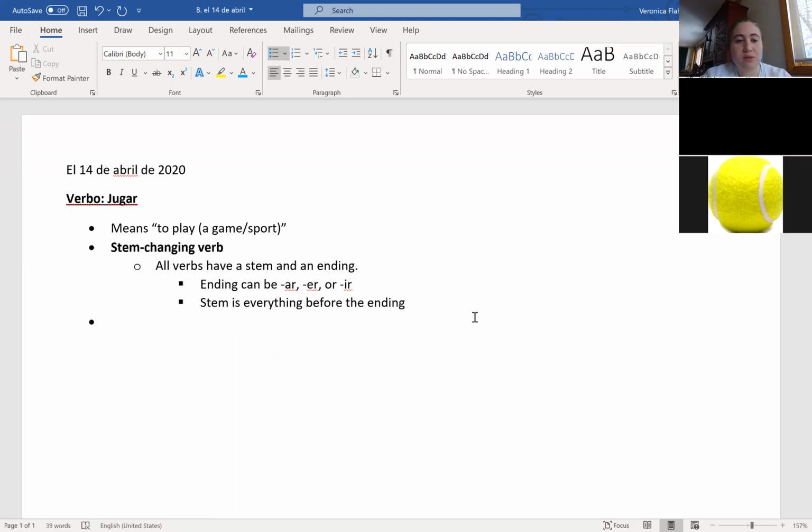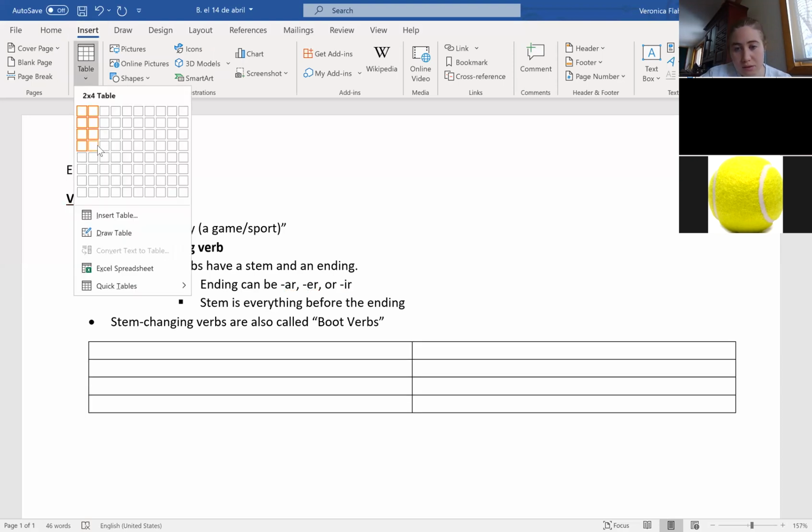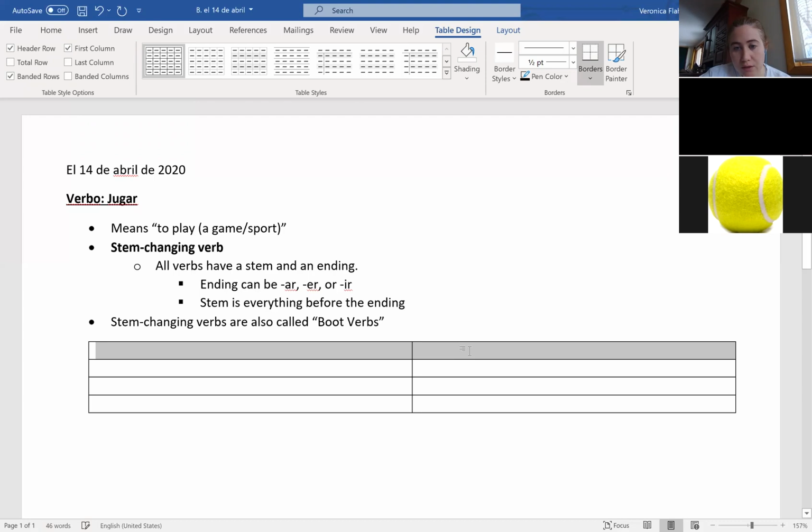Stem changing verbs are also called boot verbs, and we'll see why in a second. So we're going to look at this verb right now. Our verb is jugar.